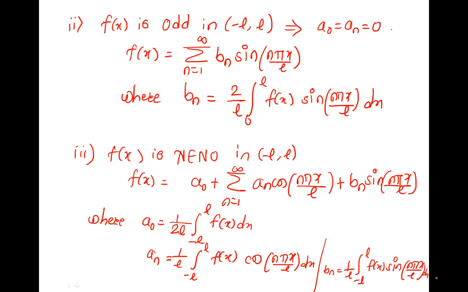So two intervals are done, 0 to 2L and minus L to L. What remains? Half range, 0 to L. So next is the half range Fourier series. Am I repeating everything as it is? Just pi is replaced by L and the angle is n pi x by L. So whenever it is half range, it will be 0 to L.